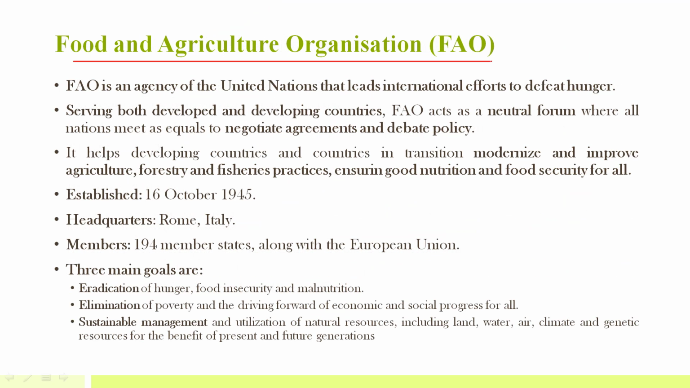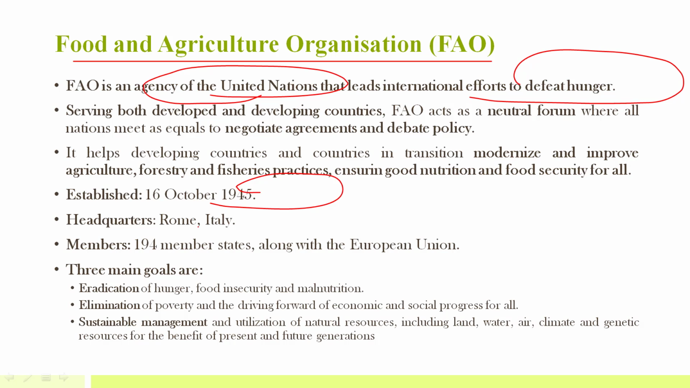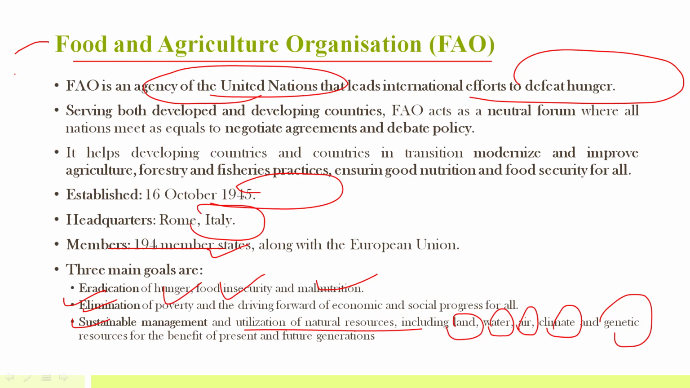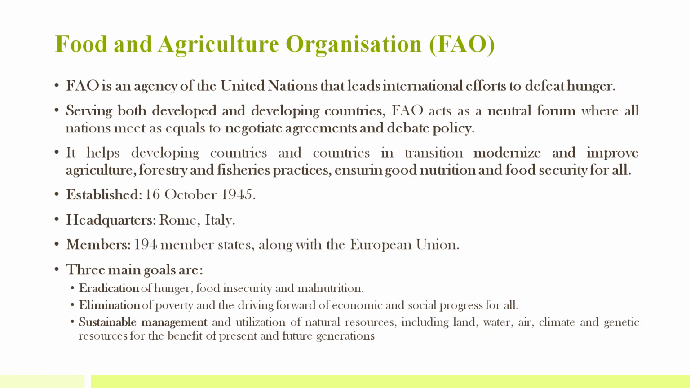Next, Food and Agriculture Organization. This again is a specialized agency of the UN that leads international efforts to defeat hunger. It was set up in 1945, headquartered in Italy. It has 194 members, and India is a member of it. The main goals include eradication of hunger, food insecurity and malnutrition, elimination of poverty, and sustainable management and utilization of natural resources including land, water, air, climate and genetic resources. So these are the main goals that FAO pursues.